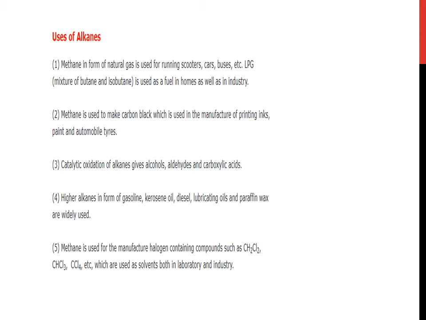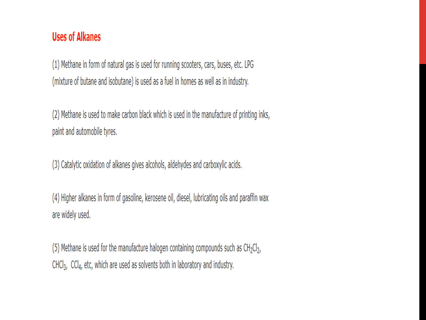Uses of alkanes. Number 1. Methane in the form of natural gas is used for running scooters, cars, buses, etc. LPG is used as fuel in homes as well as in industry. Methane is used to make carbon black, which is used in the manufacture of printing inks, paints and automobile tires. Catalytic oxidation of alkanes gives alcohols, aldehydes and carboxylic acids. Higher alkanes in the form of gasoline, kerosene oil, diesel, lubricating oils and paraffin wax are widely used.